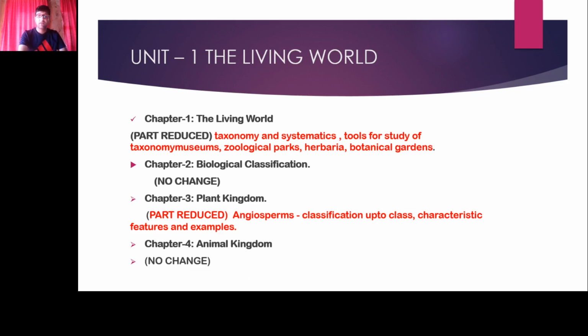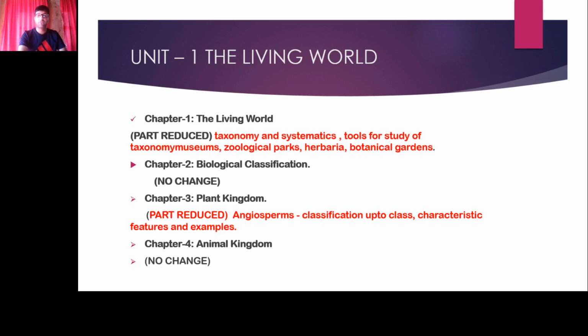So next, chapter number 2, the biological classification. There is no change in the syllabus in biological classification. In this chapter, 5 kingdoms are there. You have to study the salient features of each kingdom, from kingdom Monera to kingdom Animalia. And chapter number 3 is plant kingdom. In this chapter, you have to study all the topics except angiosperms, classification of the classes, character. That means the angiosperms topic you can skip from this unit. So this has been removed from the unit.